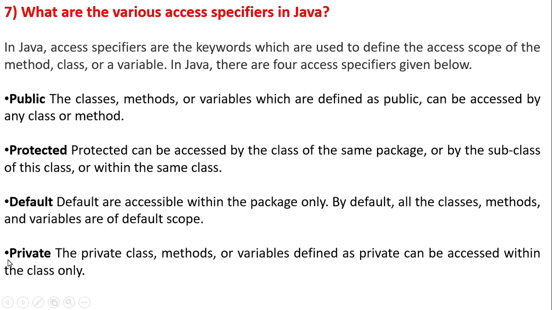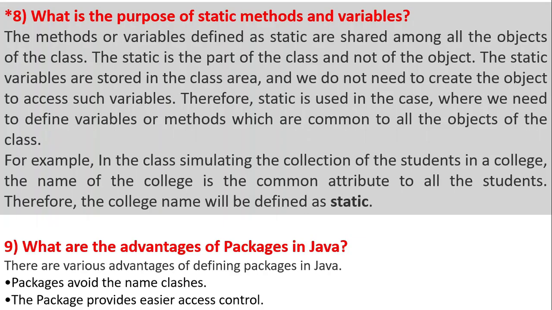And another most important access specifier is private. Most Spring Boot applications use the private access specifier. Classes, methods or variables defined as private can be accessed within the class only. So the scope of private will be within the class.